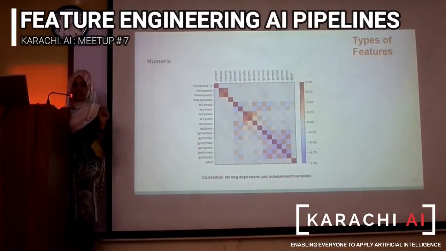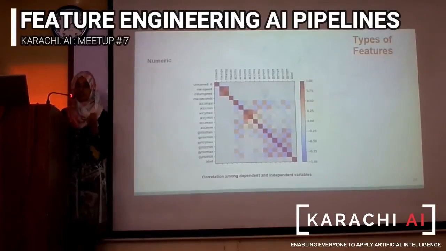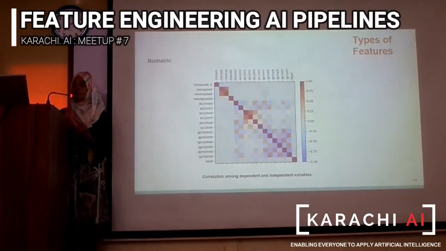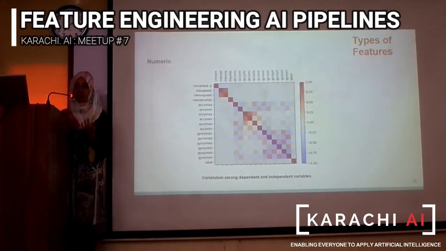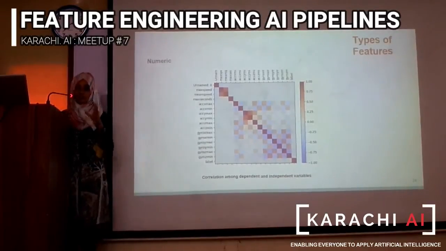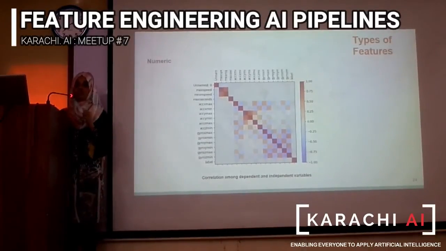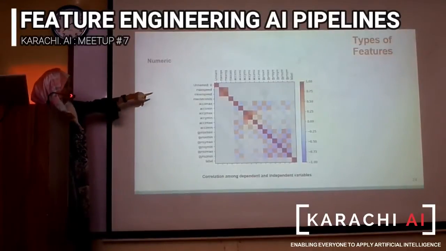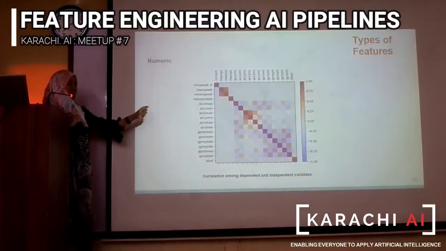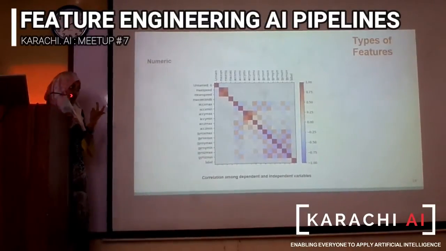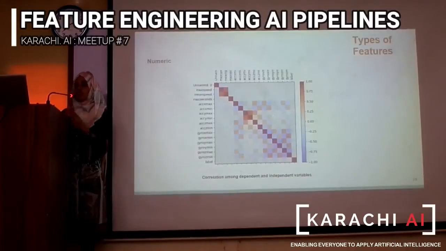This kind of correlation plot helps you in two things. It helps you identify the relation of the independent variables with the target variable, and secondly, it helps you find out the relations of the features amongst themselves. For example, here on the top, there are two orange boxes. The maximum speed and the mean speed are very positively correlated to each other. So it is advised to look through them and usually pick one that would suffice.